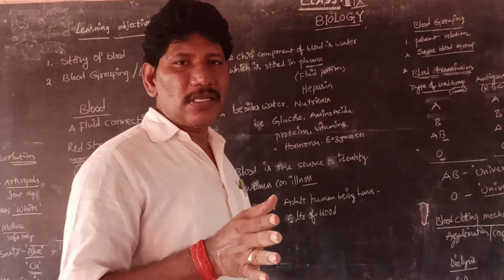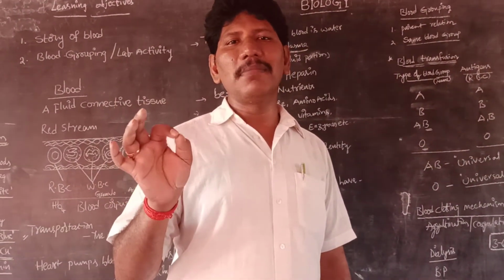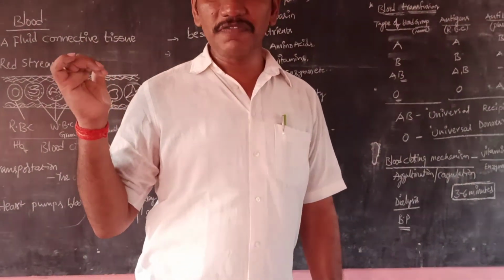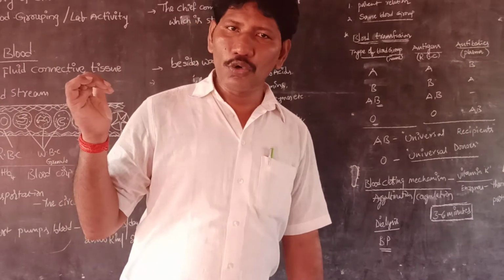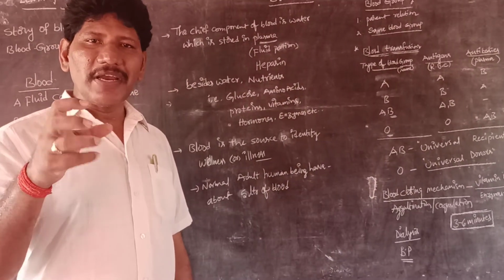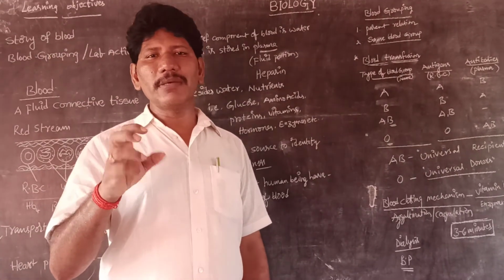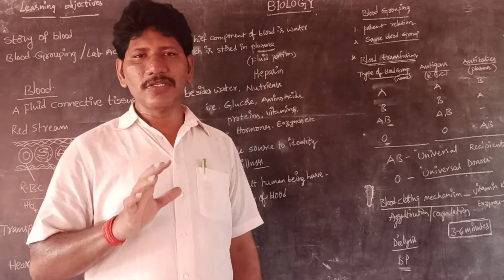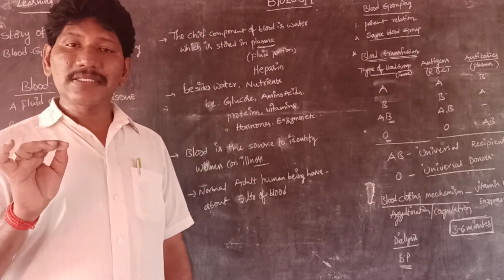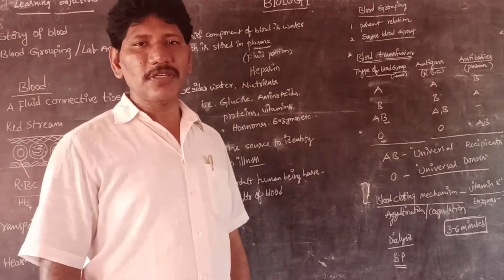One is plasma, the second one is blood cells. Those are RBC, for transportation of gases like oxyhemoglobin, WBC, mainly to fight against germs, and platelets, meant for the blood clotting mechanism. So till now we have discussed the story of blood and why blood is called a fluid connective tissue, and some amazing aspects of blood.